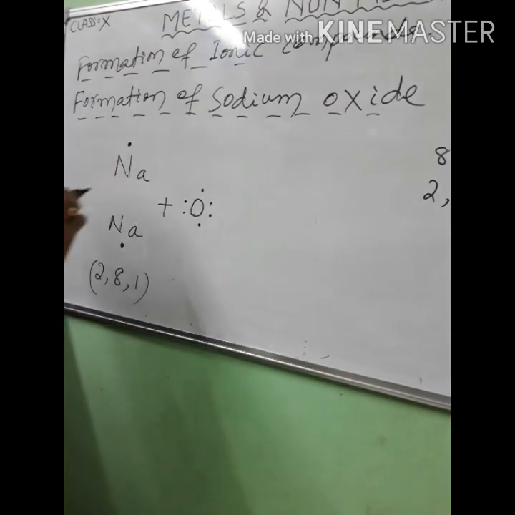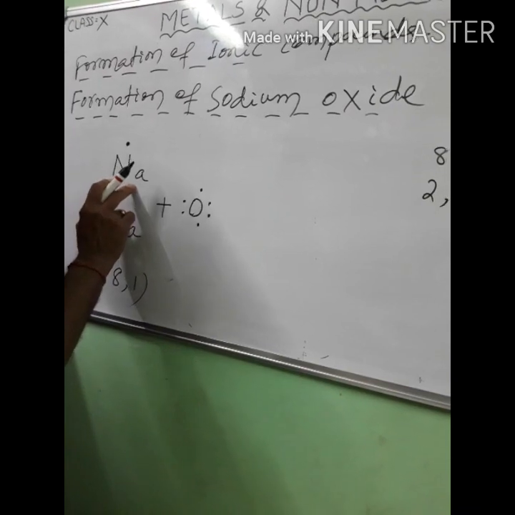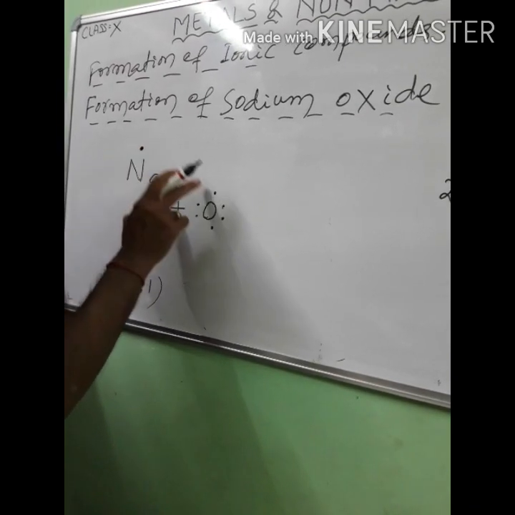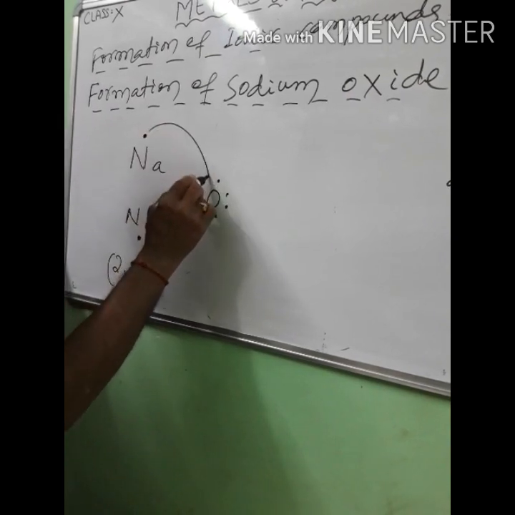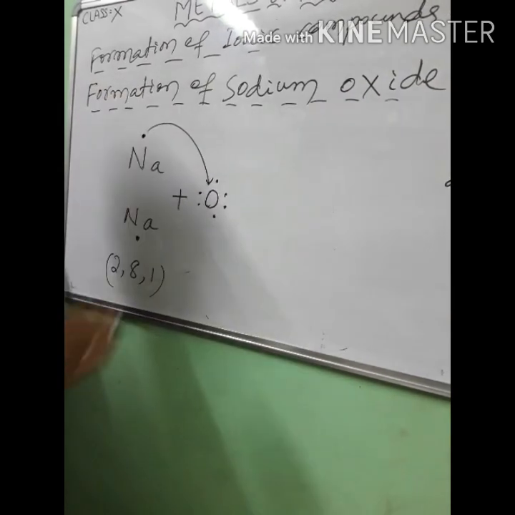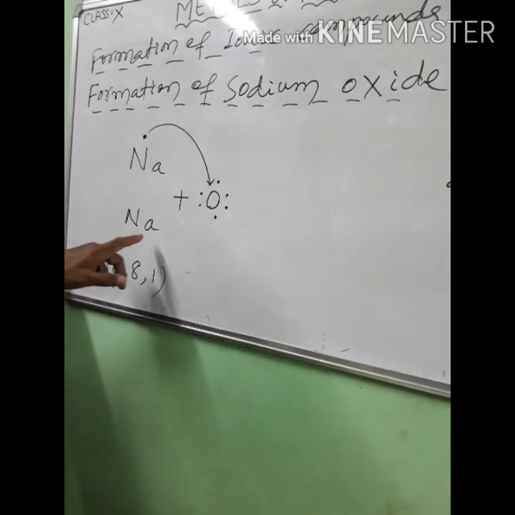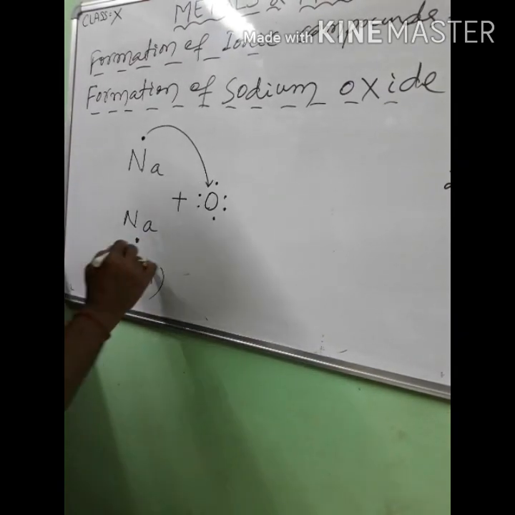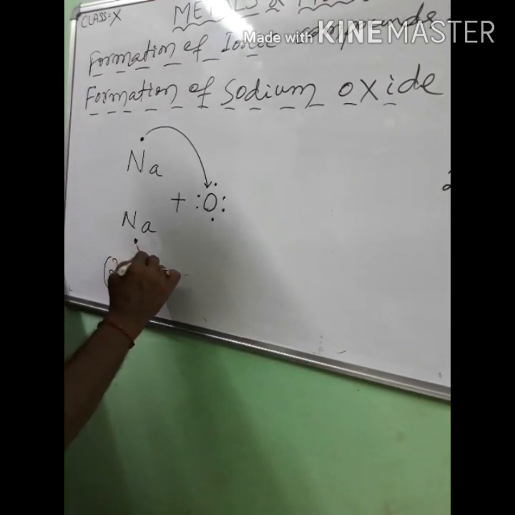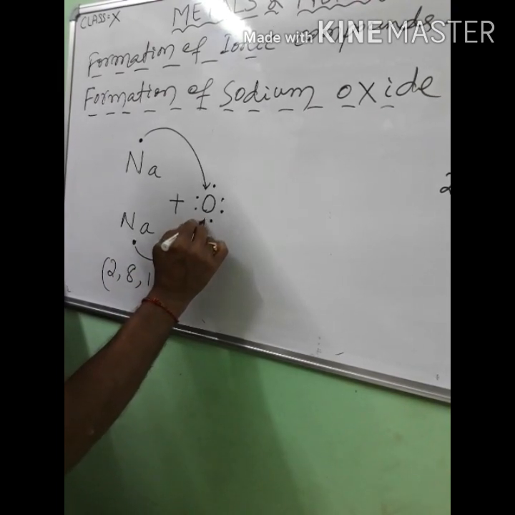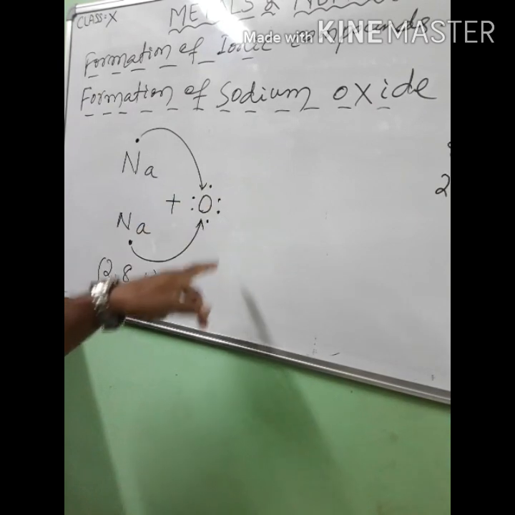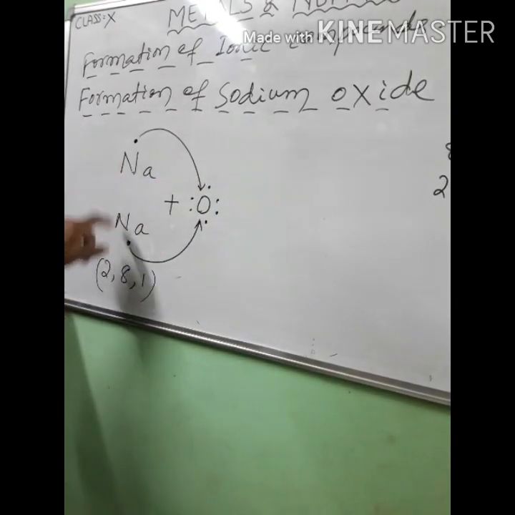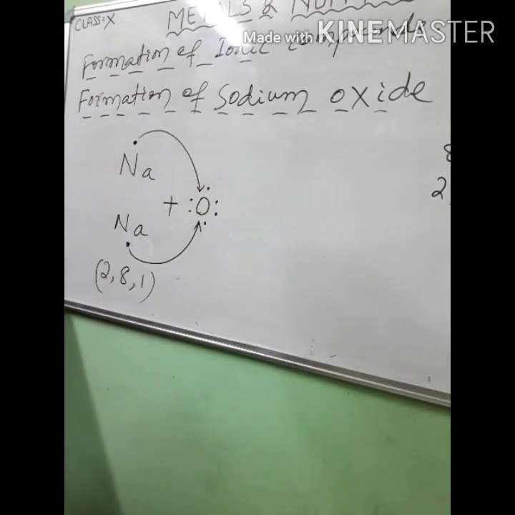Here 1 sodium atom will give 1 electron to the oxygen atom. Another sodium atom will give 1 electron to the oxygen atom, so that the oxygen atom gets 2 electrons from 2 sodium atoms.